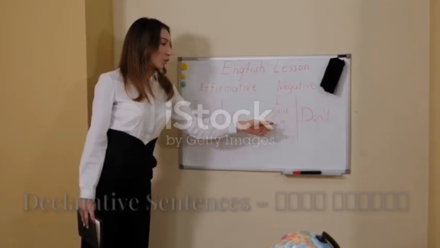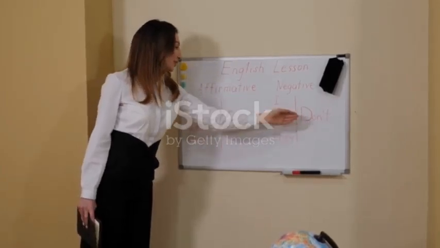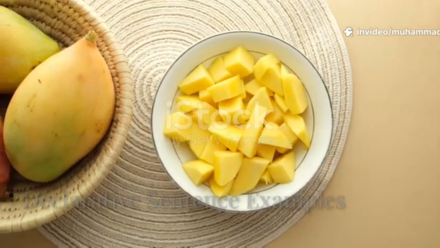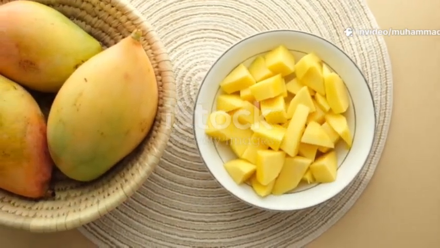Declarative sentences. These are like statement sentences. They give us information or tell us a fact. Example, I like mangoes, she is a doctor. These kinds of sentences end with a period.